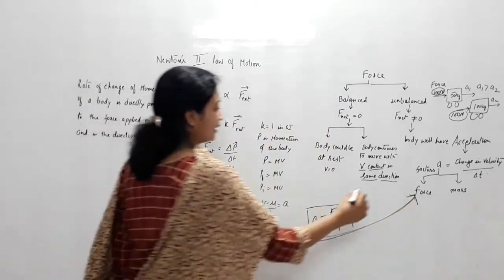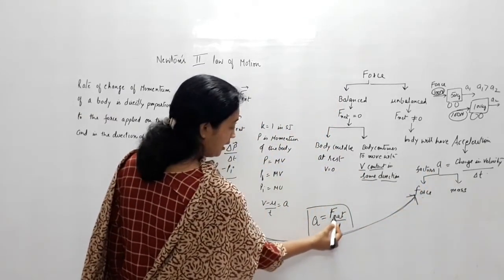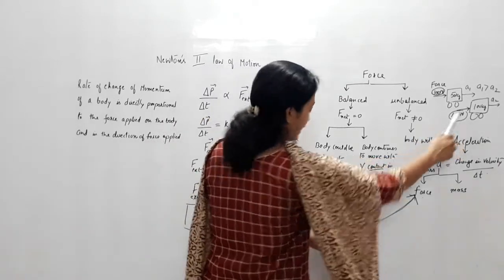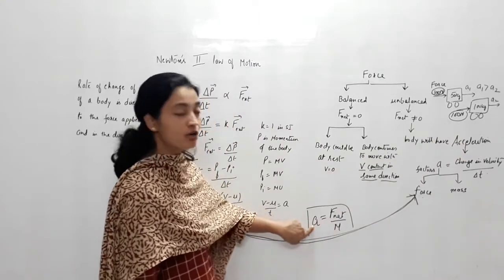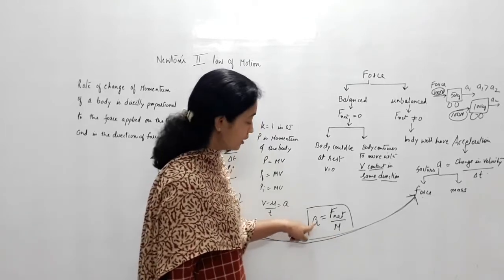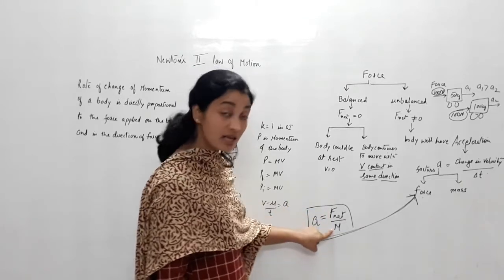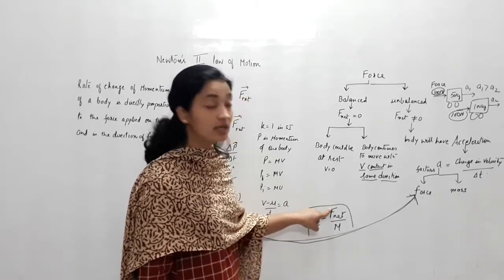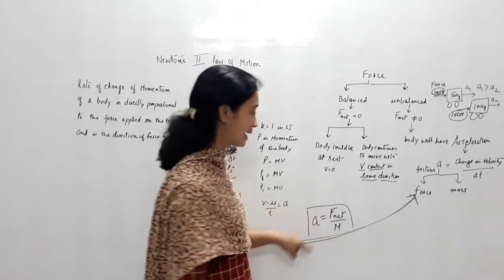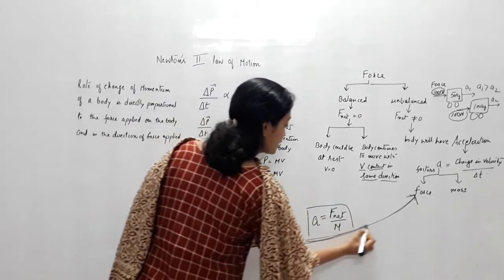That is, factors on which acceleration depends. It depends on force and mass, and you can see if force is constant, then acceleration is inversely proportional to mass. This is what I was telling. If more mass is there, then the acceleration produced will be less. If mass is small, then the acceleration produced will be more. So it is inversely proportional to mass if force is constant. Now suppose mass is constant, then acceleration is directly proportional to force. More force, more acceleration, less force, less acceleration. So this is how we can put Newton's second law in mathematical form.